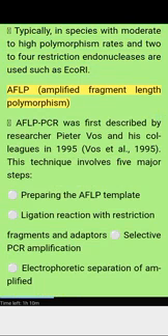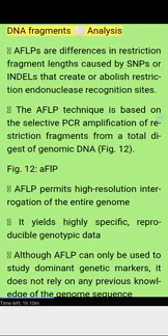AFLP, amplified fragment length polymorphism. AFLP PCR was first described by researcher Pieter Vos and his colleagues in 1995, Vos et al. 1995. This technique involves 5 major steps: preparing the AFLP template, ligation reaction with restriction fragments and adapters, selective PCR amplification, electrophoretic separation of amplified DNA fragments, and analysis.